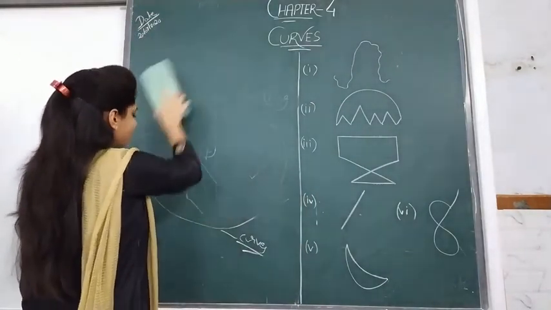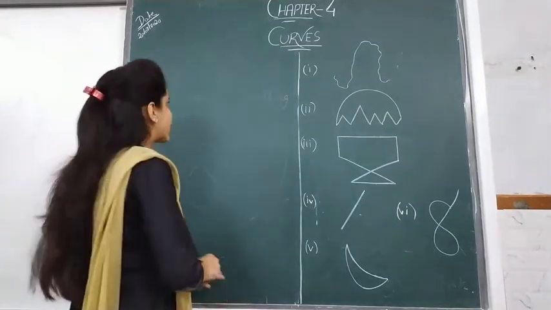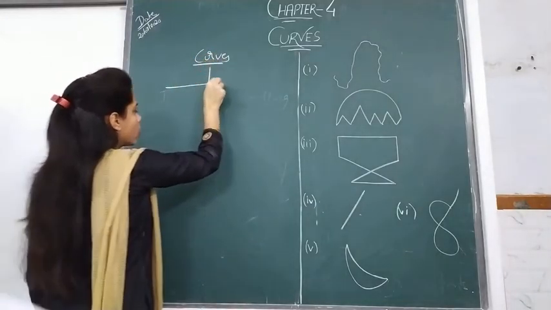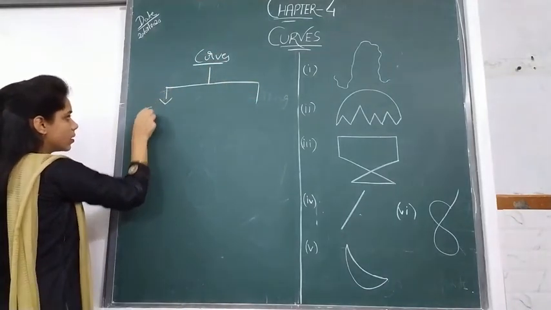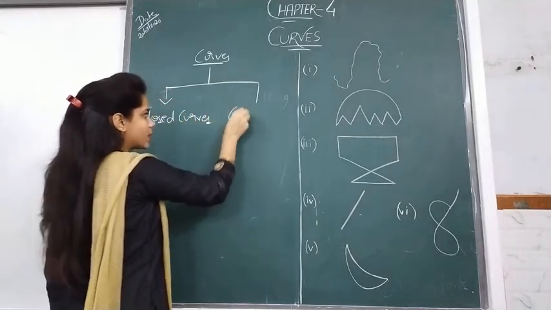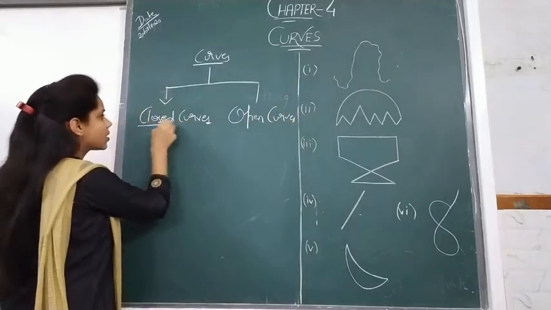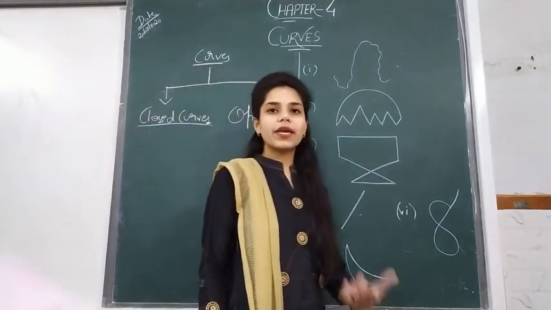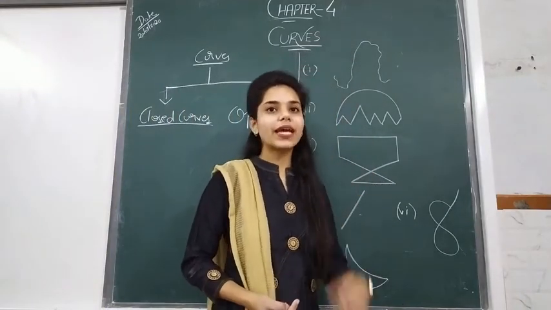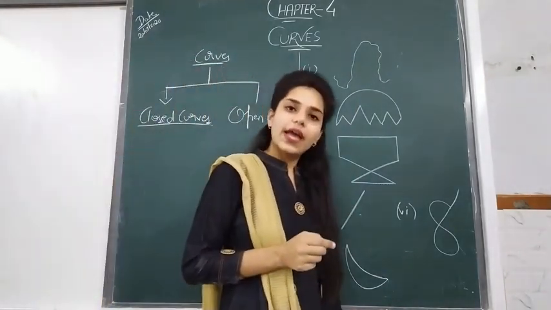Understood? Now, curves fall in two categories. First is closed curves, and second is open curves. So what is meant by the term closed curves? A closed curve has no starting point and no ending point.